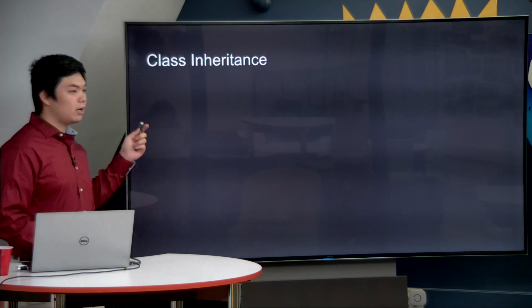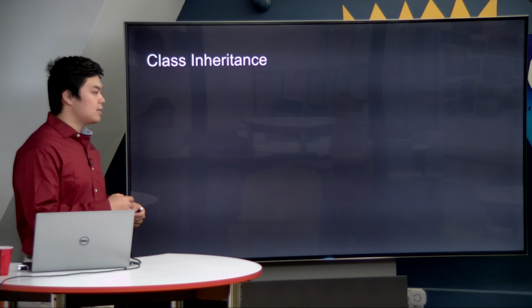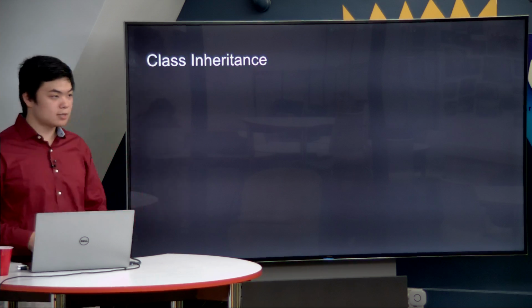This is how we came about with the idea of class inheritance. And this is a concept that's been around in Java for a long time. It basically says that if you have a certain class and you create child classes of it, we should let the child classes share all the features inside of the parent class, so to speak. That way we can cut down on the length of our code and also cut down on how many of the repetitive features we have to implement.